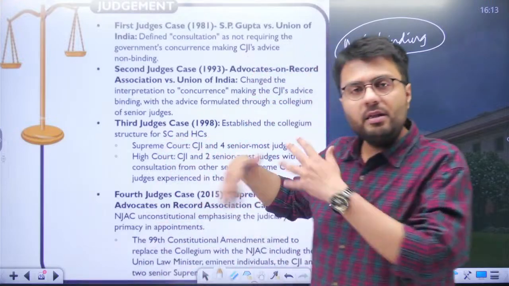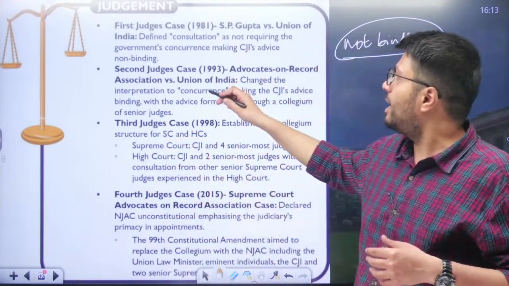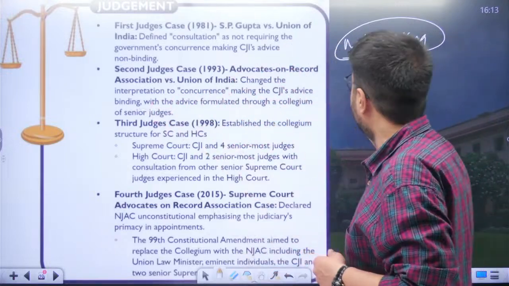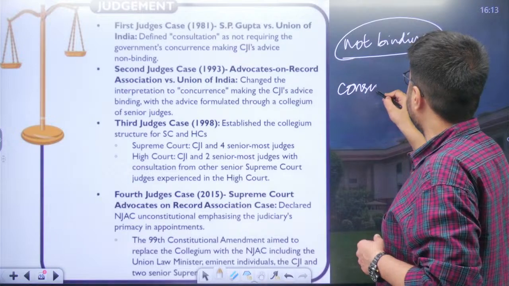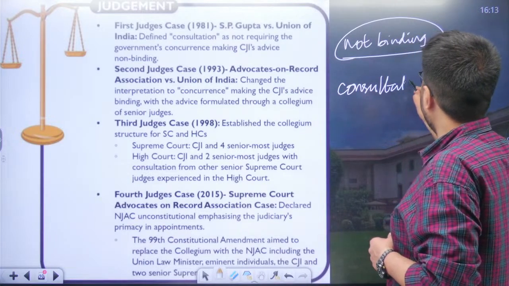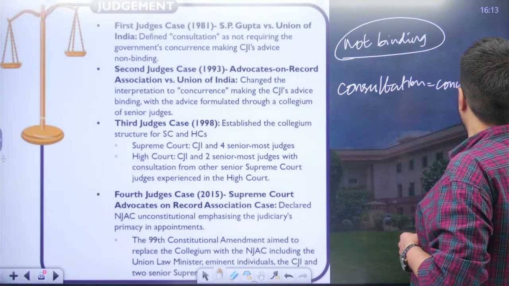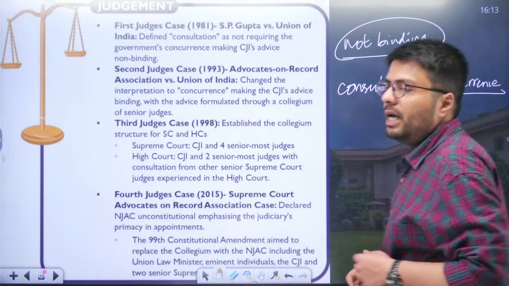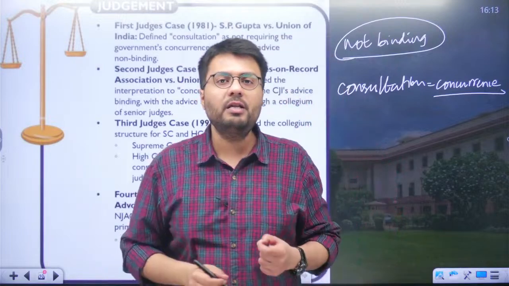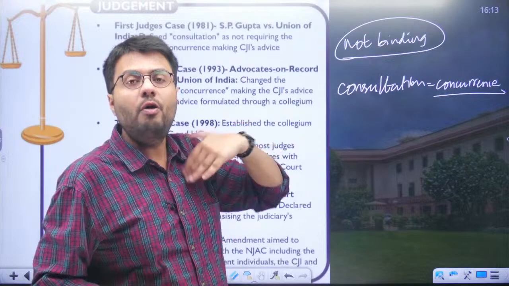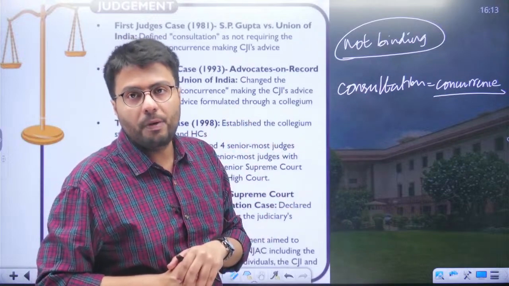So this meant that whatever decision the executive made prevailed over the decisions of the judiciary when it came to appointment. But this equation got tilted with the second judges case, known as Advocates on Record Association versus Union of India. Here the Supreme Court in its judgment said that the word consultation means the concurrence or permission of the judiciary. That the government of the day can't ignore what the judiciary is saying, and whatever the judiciary is saying is binding on the government when it came to appointment of judges of High Court and Supreme Court.